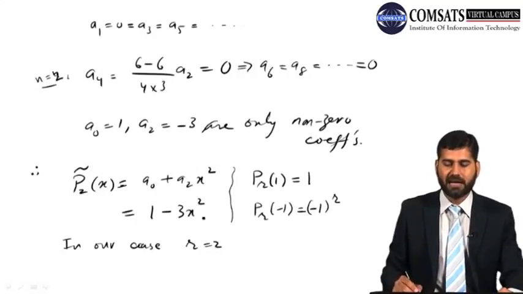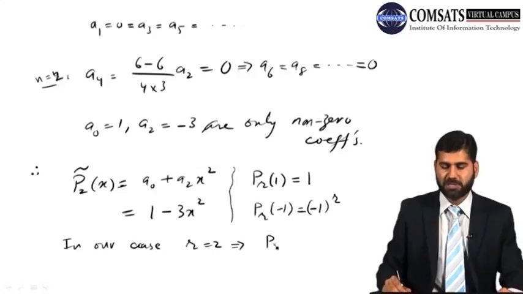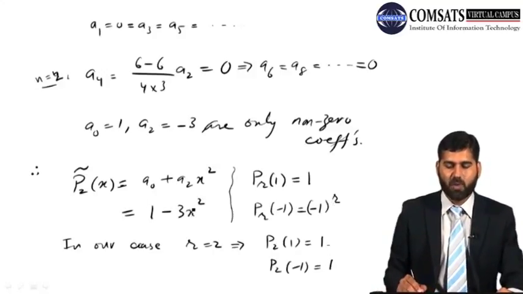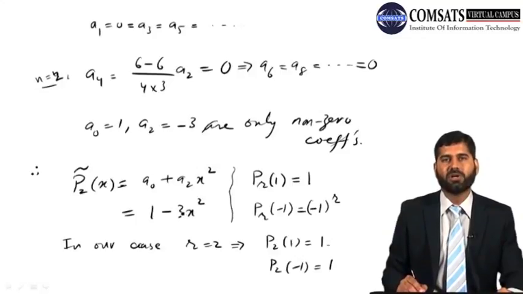So instead of doing that, when r is equal to 2, it means P2 at 1 should be equal to 1, and P2 at negative 1 should be equal to 1 as well, because minus 1 to the power, so they both should be equal to 1. Here if I plug in 1, I'll get negative 2. So what I can do is divide by negative 2.